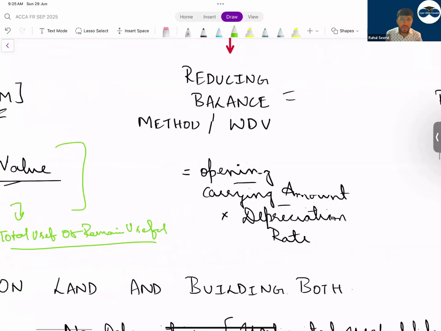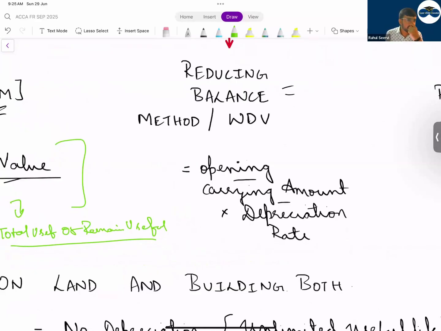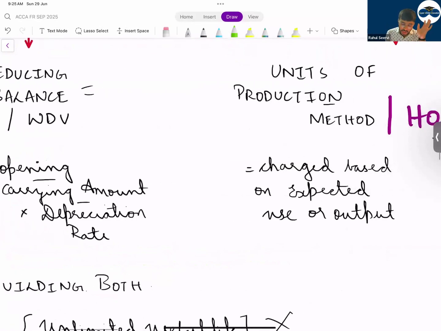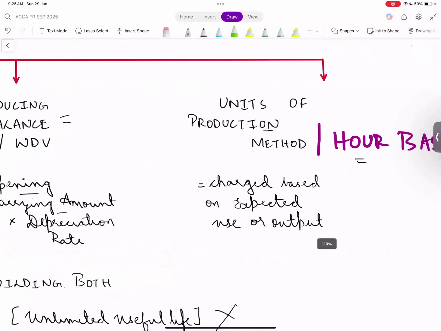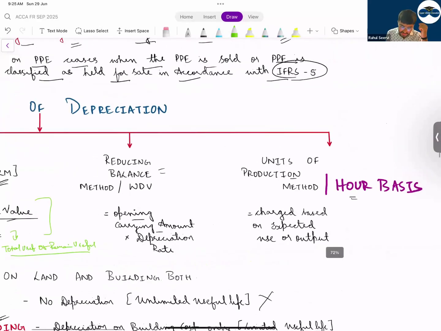Reducing balance method में opening amount into depreciation rate. Whatever is the opening carrying amount into depreciation rate. Hourly basis में क्या करोगे आप? Whatever is the output or the number of hours used, उस पर चार्ज करोगे. Everyone clear? मनन, श्रेया, विलक्षणा, अफजल, उन्नति? Yes, sir. ओके, अगर आप रिवीजन नहीं करके आओ तो मैं रिवीजन कर रहा हूं.